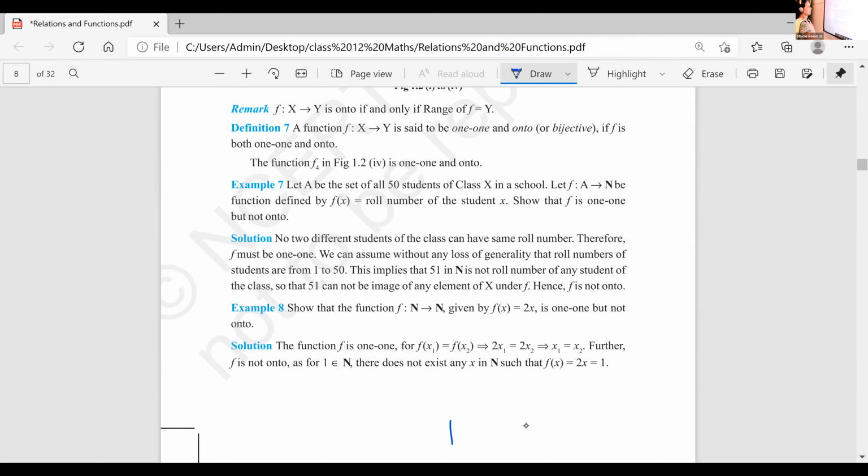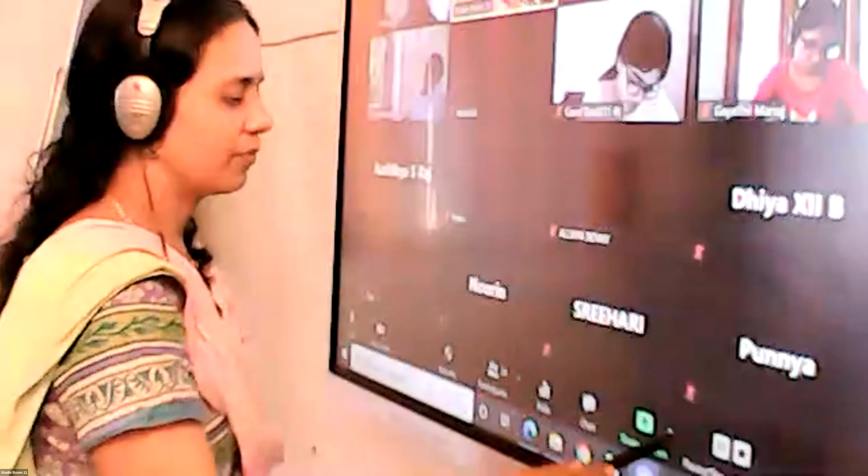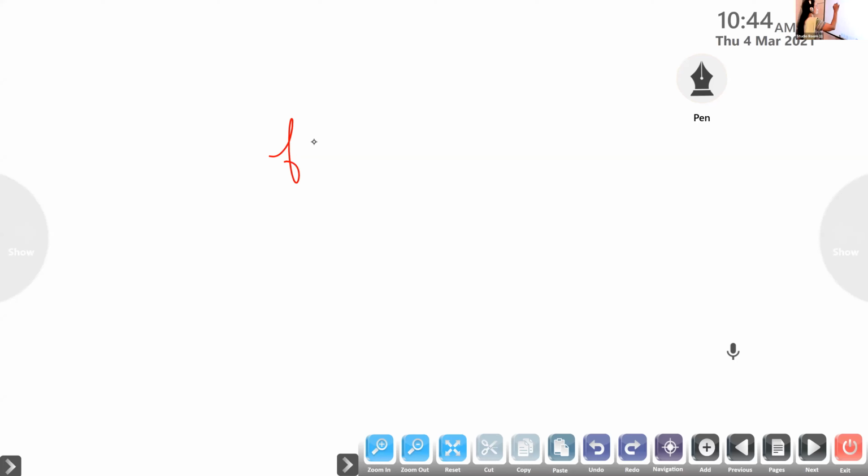Next, example 7. Listen here, children. Look at the example. A is the set of all 50 students in class 10 in a school. F is a function from A to N. What is N? Natural numbers. A is the set of all 50 students in the class, and the function f of x is equal to the roll number of the student. Instead of class 10, you can take it as class 11. N is the set of all natural numbers.